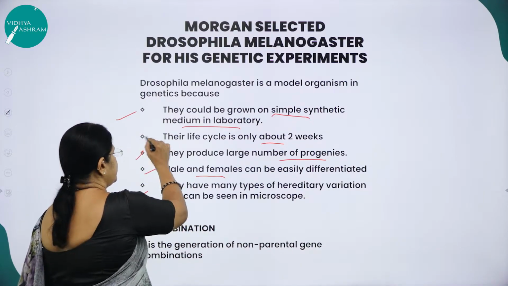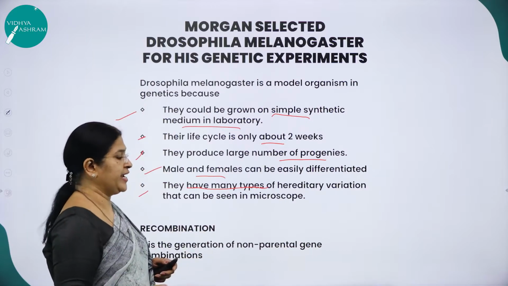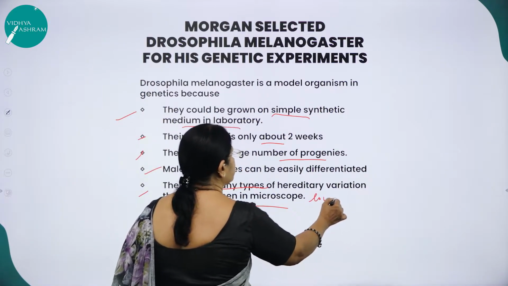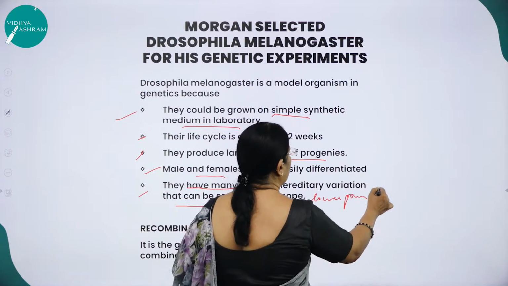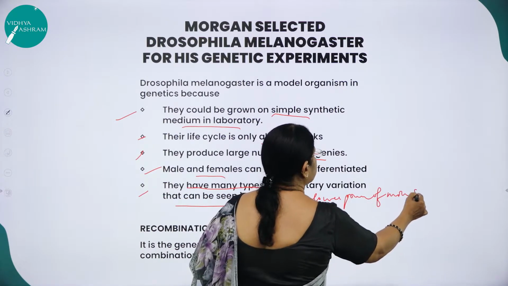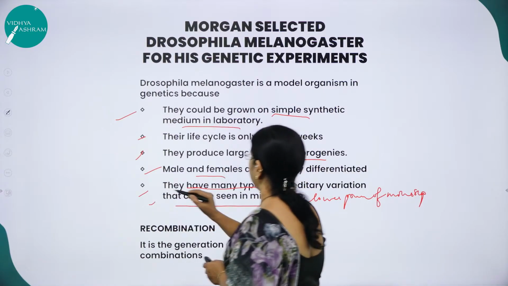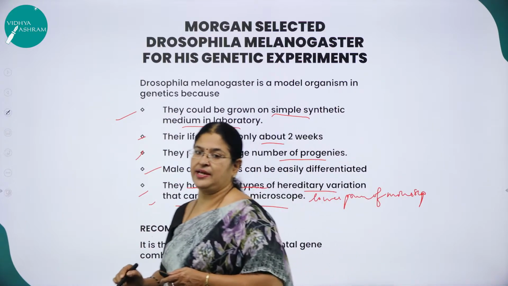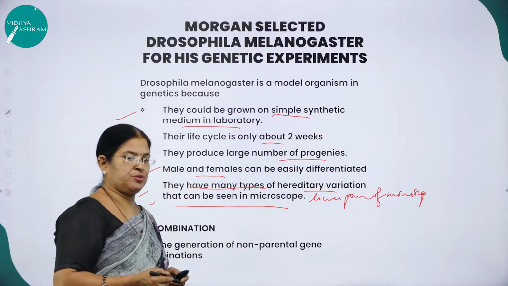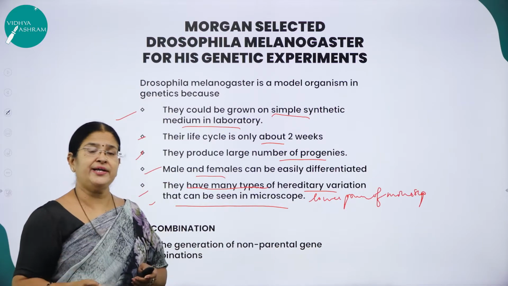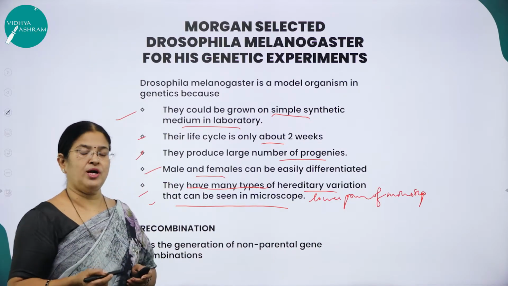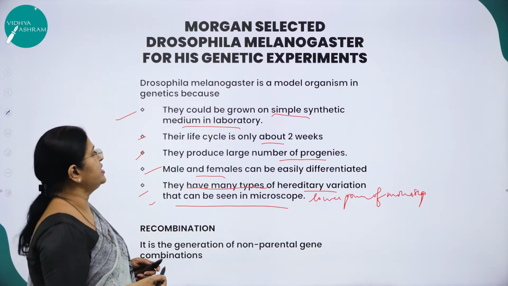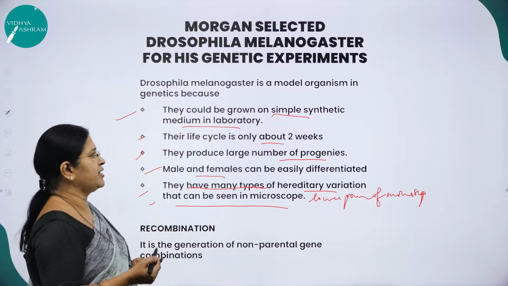And another reason is they have many types of hereditary variations that can be seen in the low power of a microscope. That was also one reason. These were all the reasons why T.H. Morgan, who is rightly called the father of experimental genetics, selected Drosophila melanogaster as his experimental model or genetic model.